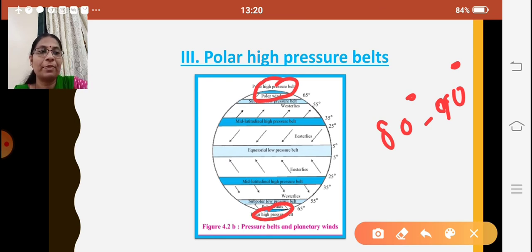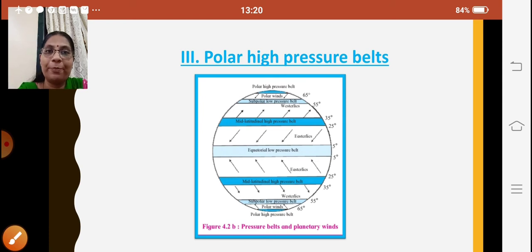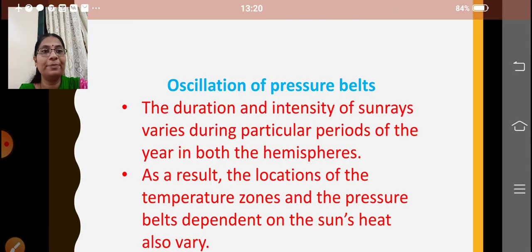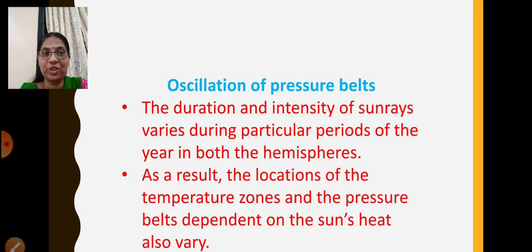Okay, children? Fine. So 4 types of pressure belts we learnt: equatorial low pressure belts, mid latitudinal high pressure belts, subpolar low pressure belts, and polar high pressure belts. Now moving ahead, oscillation of pressure belts. Oscillation means how there will be variations.